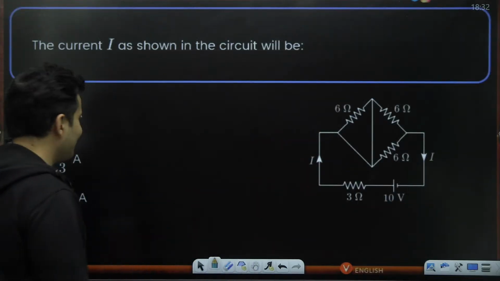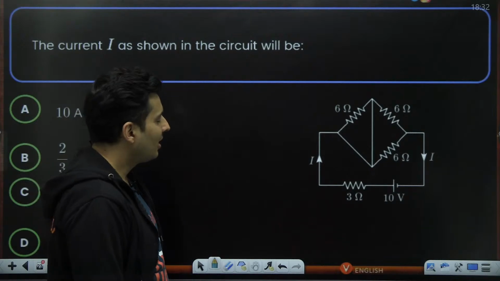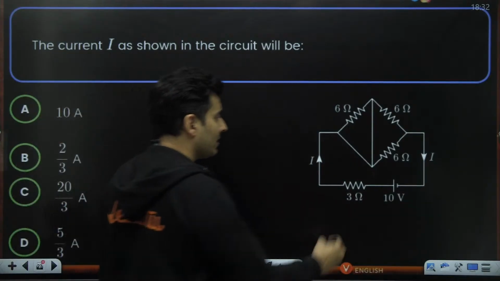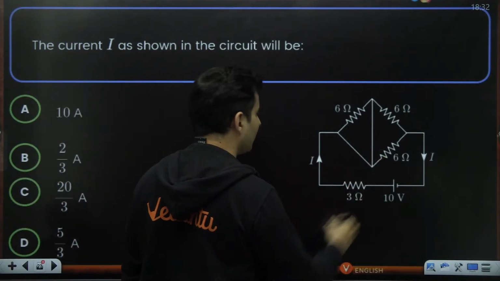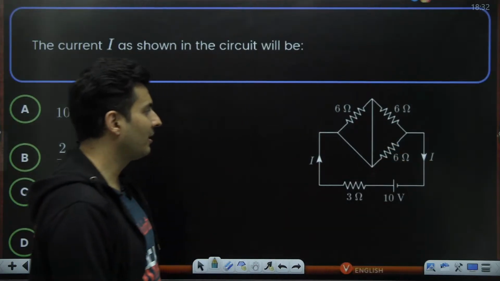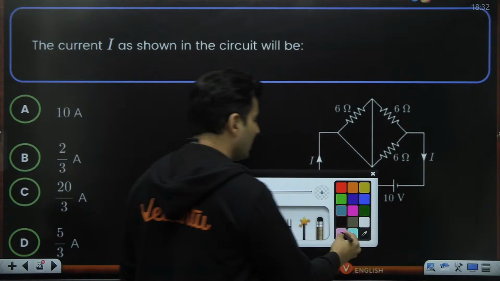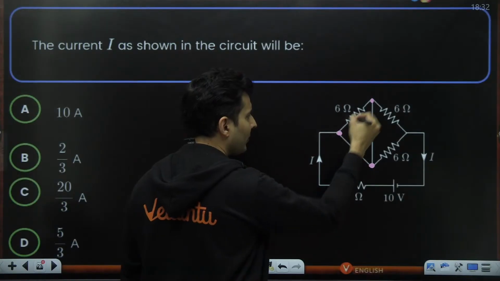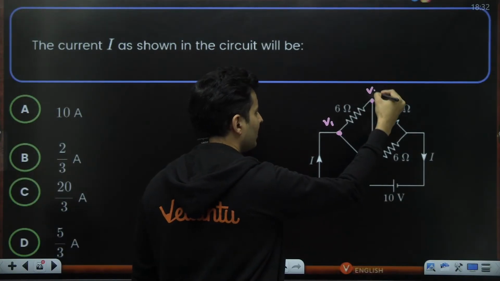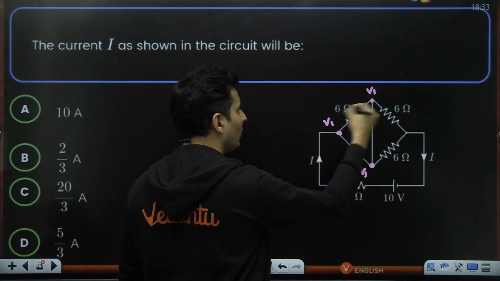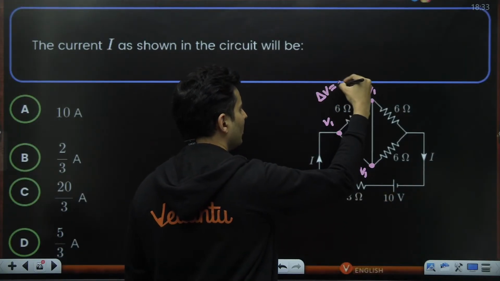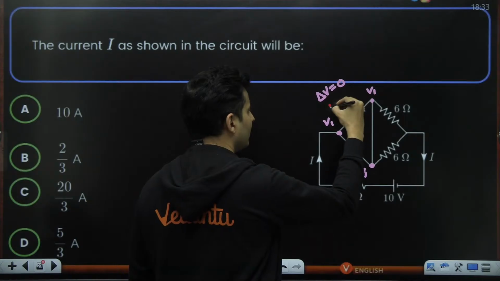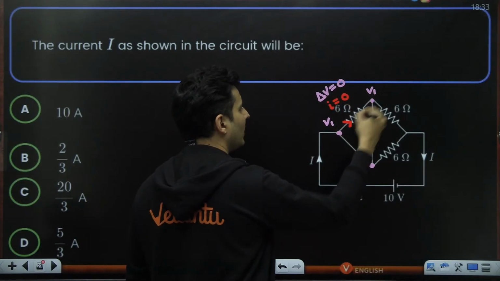Okay, cool. Let's go, guys, to the next question. The current I is how much as shown in the circuit? Looks like a Wheatstone, but be careful. Lot of things are weird. First of all, there is no resistor here, and there is a wire here, no resistor or galvanometer here. So be careful, guys. If you think carefully, you'll realize this point and this point all are connected by a wire. So if this point has a voltage V1, this will also have V1, this will also have V1. So the voltage difference between the 2 points is going to be 0. So if there is no voltage difference here, obviously the current in this 6 ohm resistance will be 0. It's as good as useless.